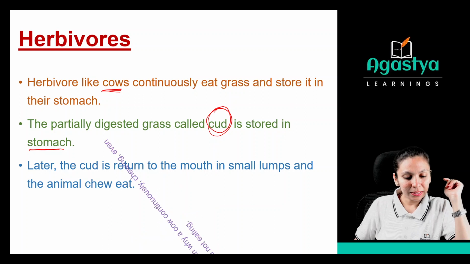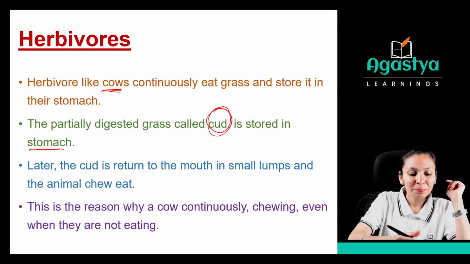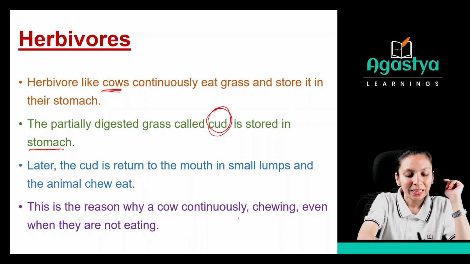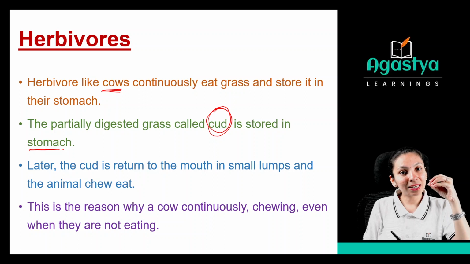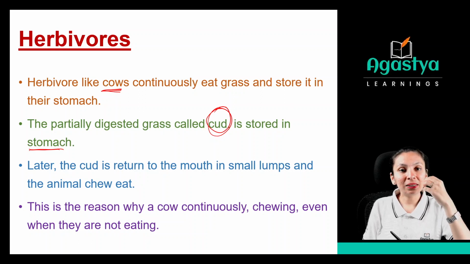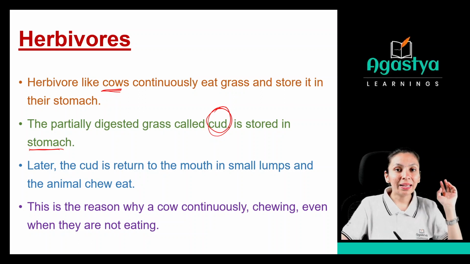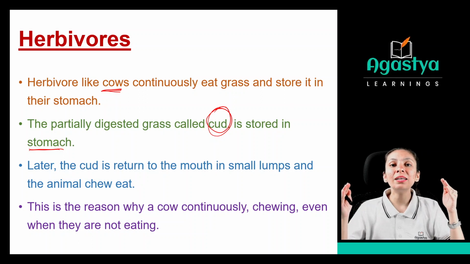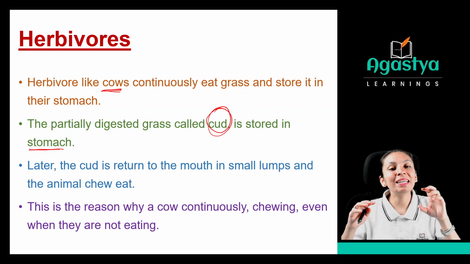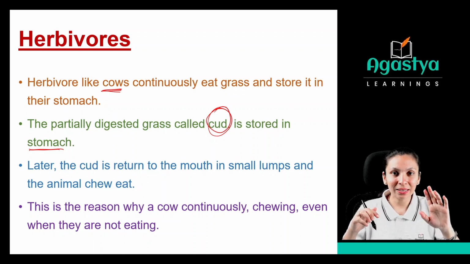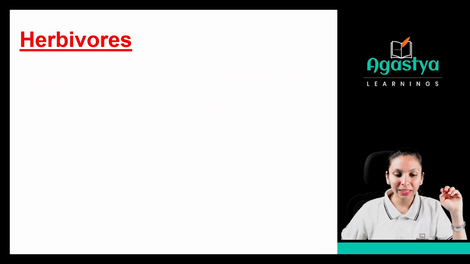This is the reason why a cow continuously chews even when it is not eating. Whenever you observe that a cow is chewing something, whether the grass is there or not, it is because they have stored their food in the form of cud in their stomach. That's why they are continuously chewing it. Clear? Okay. So that was about the cow.